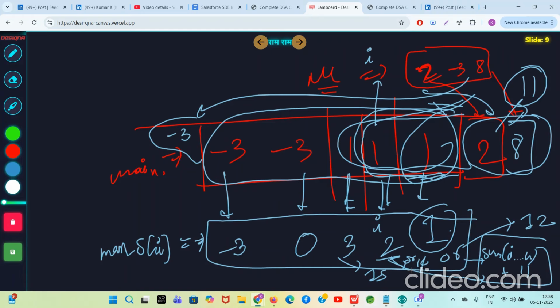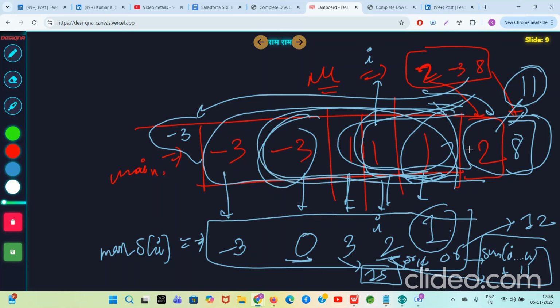So you can see max of S of I, other values are coming. So 15 will end up being the best answer. For this minus 3, it is 0. But if you take the sum of elements from minus 3 to the end of this main array, it is 0. So 2 plus 8, 10. So here the answer can be 0 or 10. 0 is maximum S of I if only the main array is considered. But if you add positive elements at the end, then the maximum S of I will become from 0 to 10. See, all max of S of I are increasing.